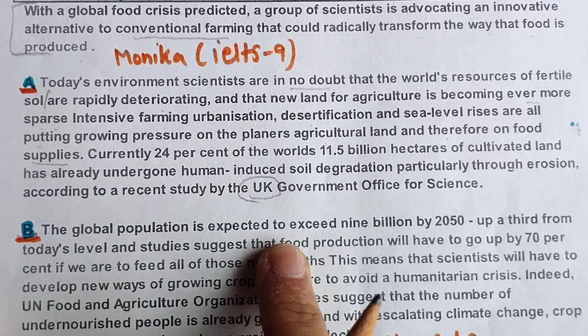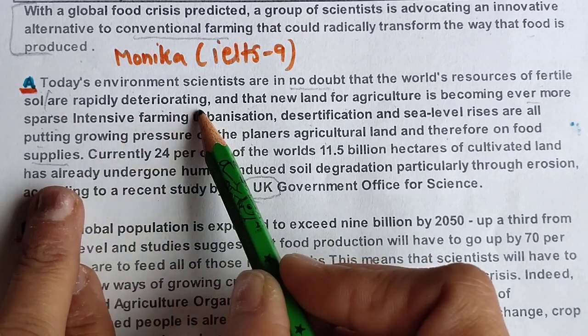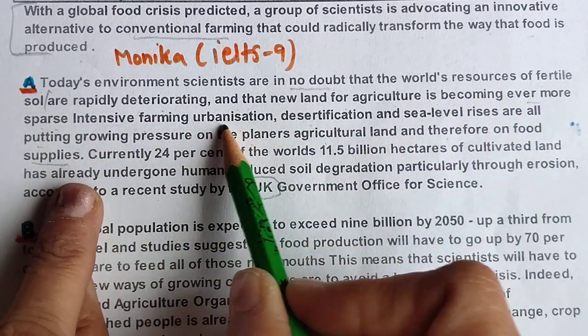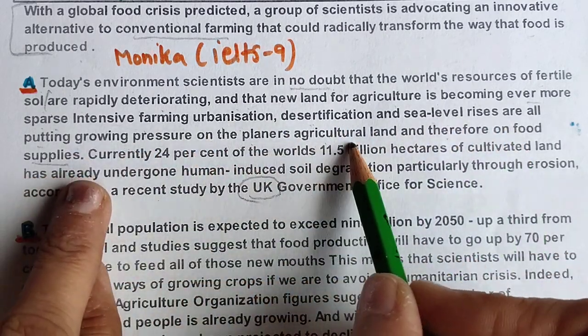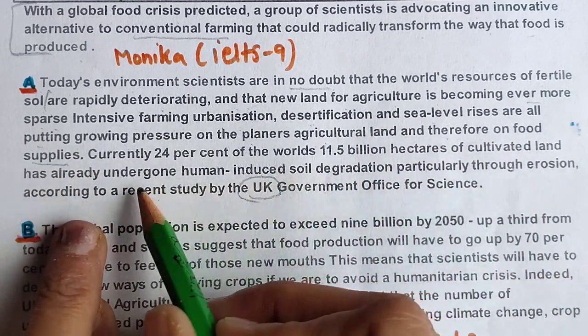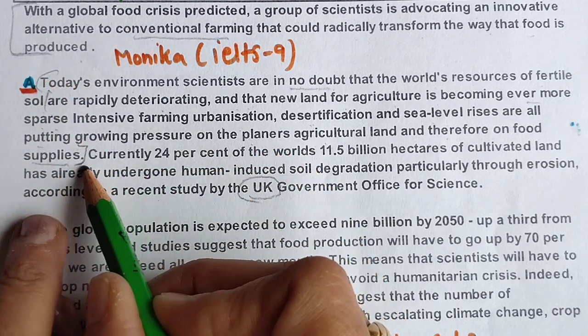So paragraph A again, you can see this: resources of fertile land are rapidly deteriorating, with super intensive urbanization, desertification, and sea level rising all putting pressure on agricultural land and therefore on food supplies. And you can read all the things, but I have read only this, and I have found the answer.